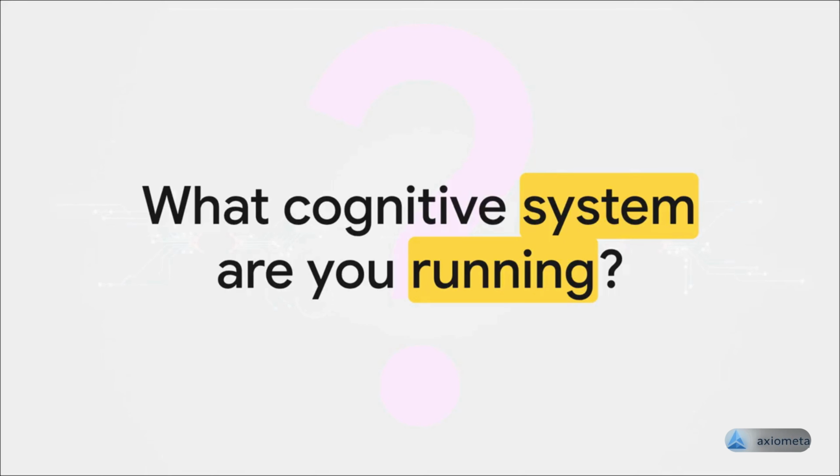Which leads us to the final analysis, and a question for you. What system are you running? Because in the end, the structure of your process determines the structure of your output. The most important variable isn't whether you are thinking or not, but which cognitive system is actually in operation.